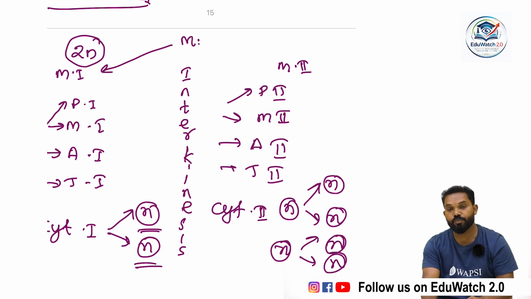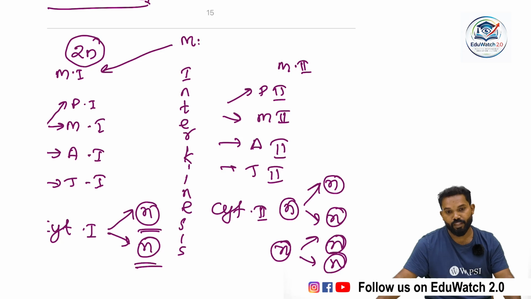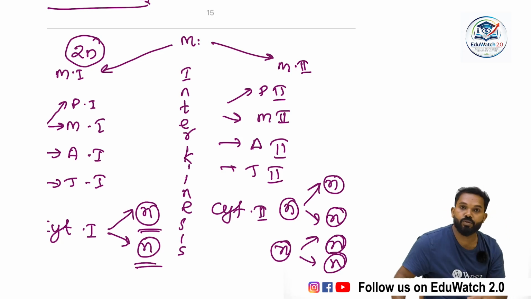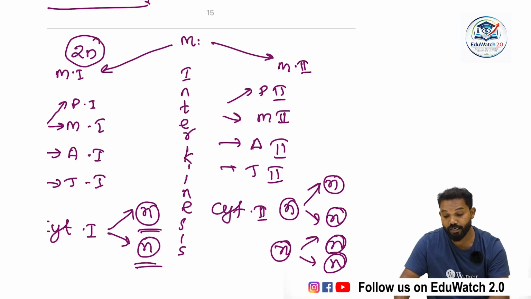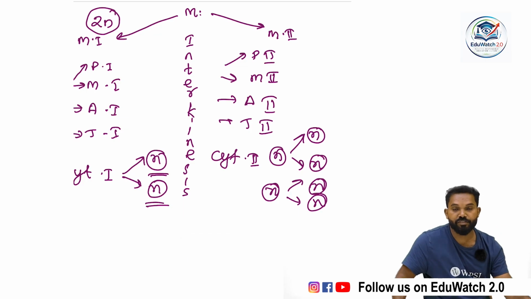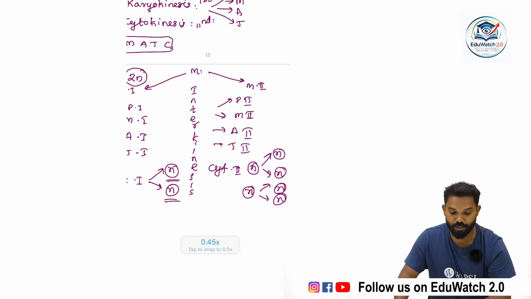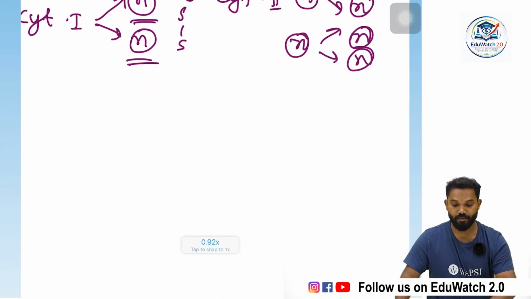A haploid cell produces two haploid cells, which is also equational division. So meiosis 2 is almost similar to equational division, and meiosis 1 is a reduction division. So meiosis is the most complex process compared to mitosis.